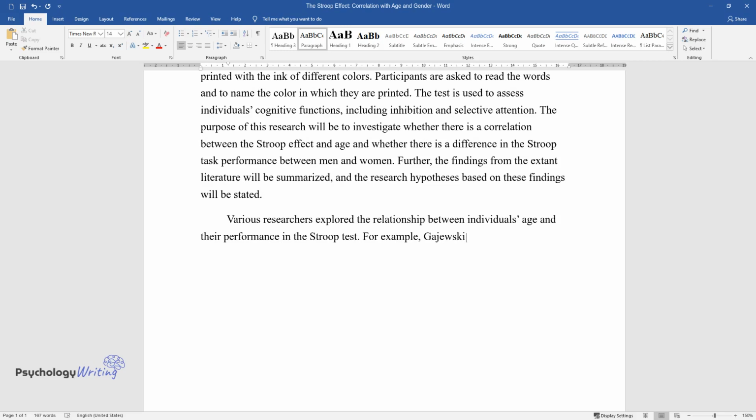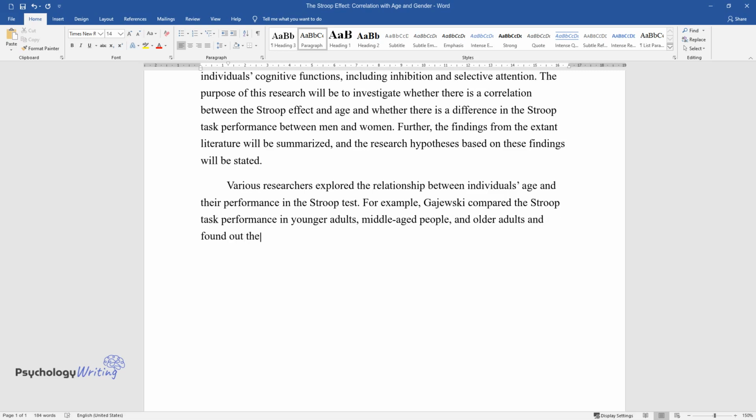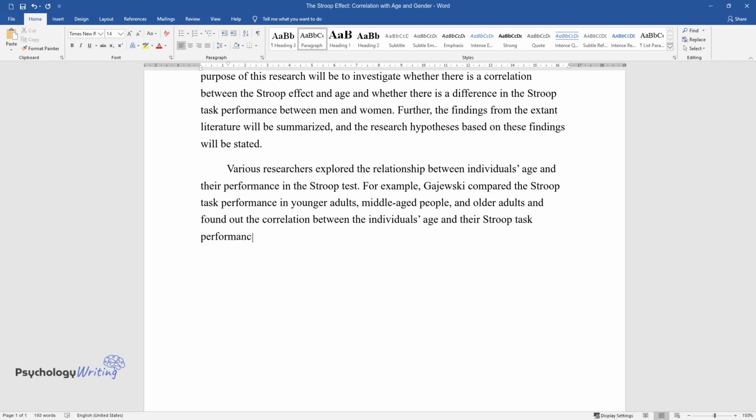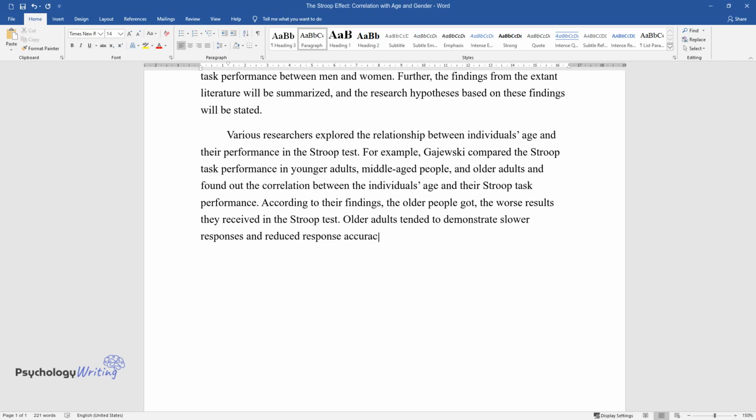For example, Gajewski compared the Stroop task performance in younger adults, middle-aged people, and older adults and found out the correlation between the individual's age and their Stroop task performance. According to their findings, the older people got, the worse results they received in the Stroop test. Older adults tended to demonstrate slower responses and reduced response accuracy than their younger counterparts did.